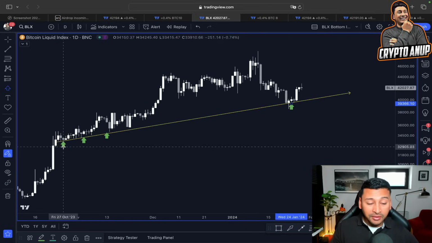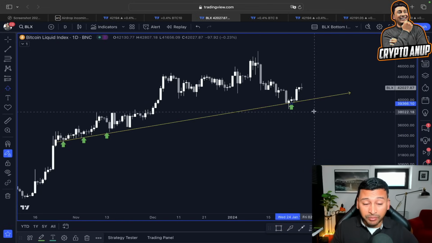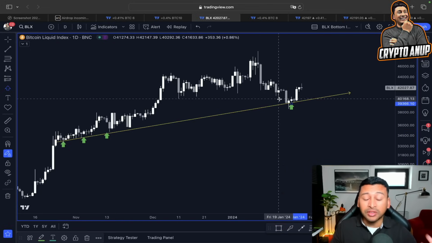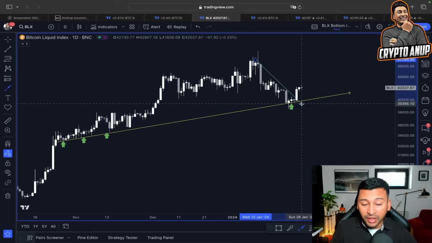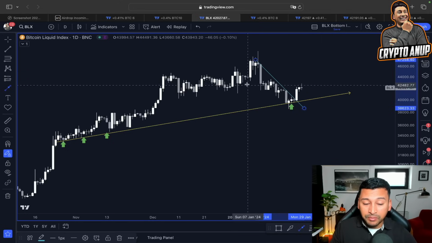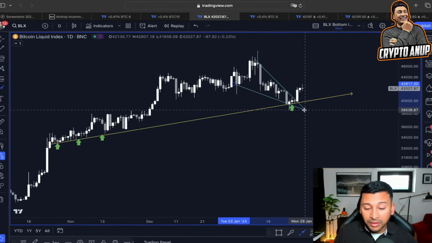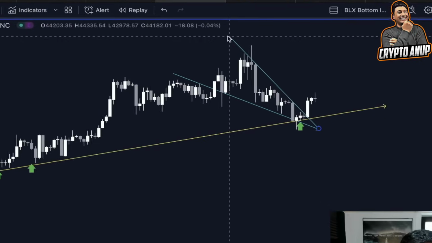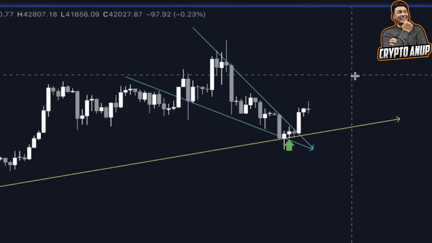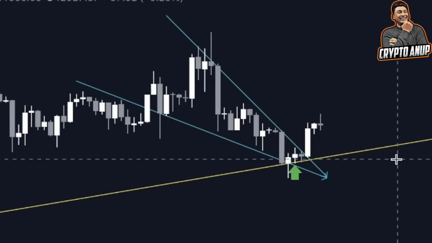I mean, this line has acted as a strong line of support in the past price action. So if this was the support which we were looking for, then in the medium short term, this could result in some further impulsive movement. In that case, you can see the price of Bitcoin could be forming a falling wedge. A falling wedge is a bullish continuation pattern.